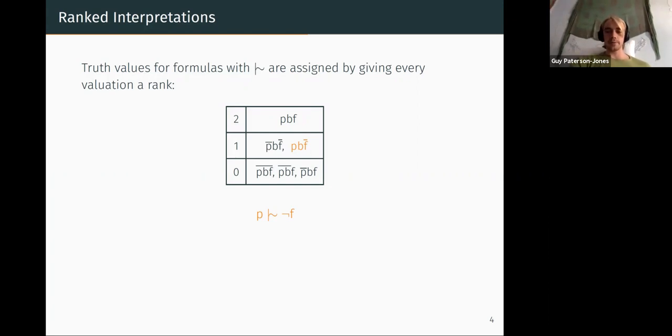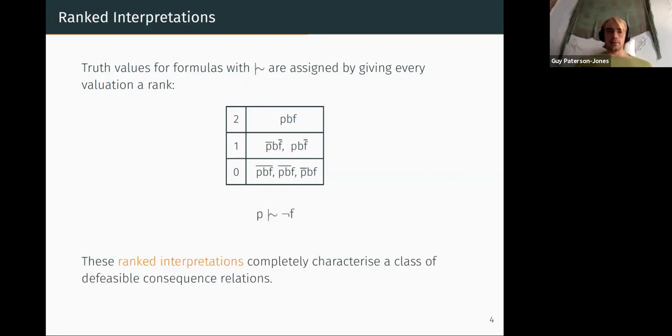So in this world, indeed, flying does not hold. And so this ranked interpretation satisfies penguins typically don't fly. And of course, there are other ranked interpretations that satisfy this formula as well. This is just an arbitrary choice.